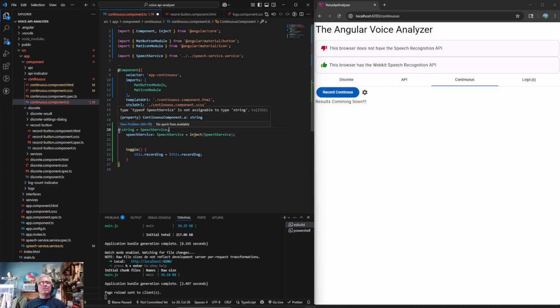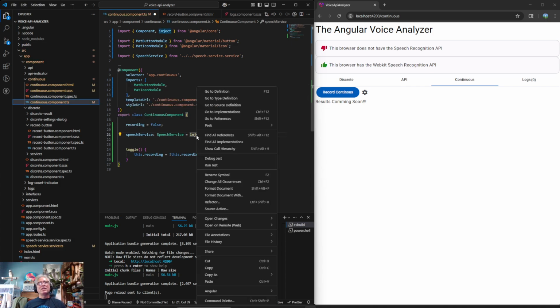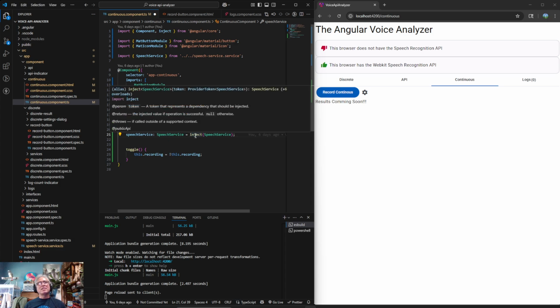Let's see. Oh, okay. So it's a type of speech service. I don't really know what this thing is getting. And I would imagine, if we go in there and look at it, we click on this and it says it takes a token that represents a dependency that should be injected. I feel like if you read this every day for a month, this will be clear as day, and you won't be able to understand why this doesn't make sense to everybody. Okay, but that's okay. So this is a token. It's strongly typed as a provider token.